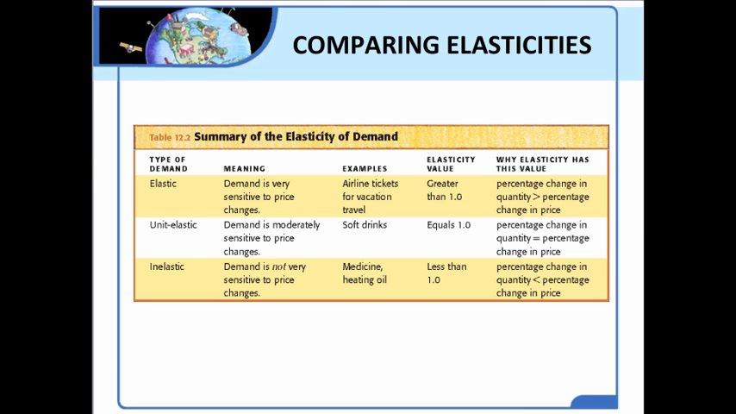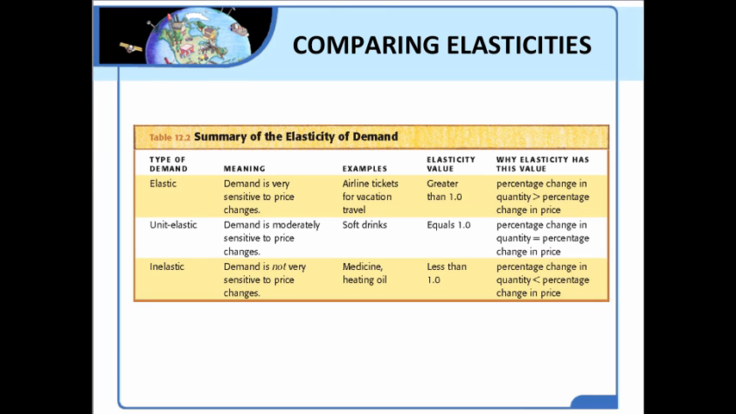So it's neither elastic nor inelastic. They're changing at the same rate. Any value that is between 0 and 1, therefore any value less than 1, will be inelastic demand, meaning demand is not very sensitive to price changes. Medicine or heating oil would be examples of that, and that will be true where the percentage change in quantity demanded is less than the percentage change in price.